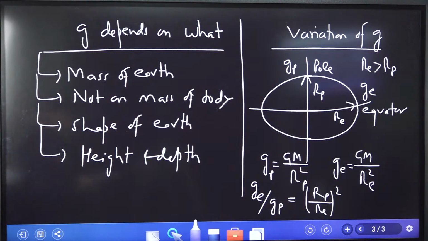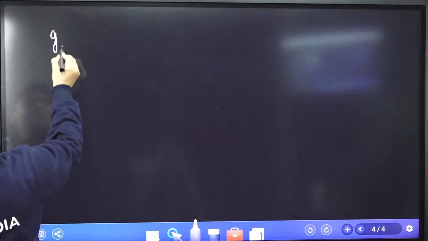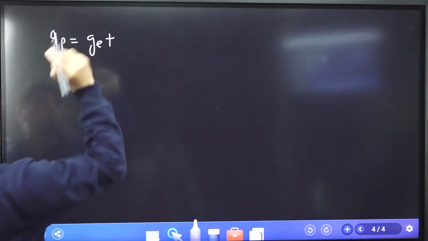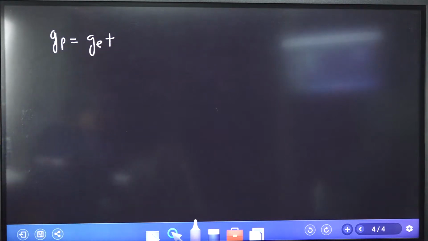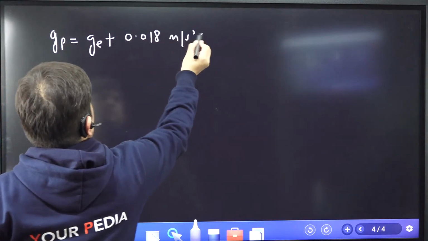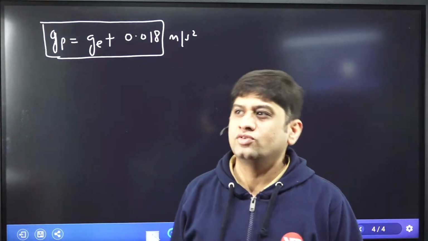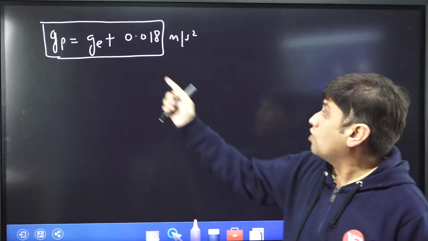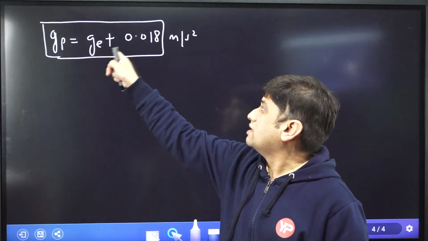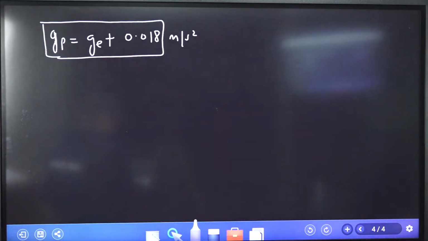And you know what? Acceleration due to gravity on the pole is more than that on the equator. So acceleration due to gravity on the pole is more than acceleration due to gravity on the equator, and there's a small value which we calculate, and that is 0.018 meter per second square. So somebody asks you, where do you get maximum acceleration due to gravity on earth? You will say on the pole. How much more is it than that on the equator? You will say it is 0.018 meter per second square more than that on the equator. That is what we should know.